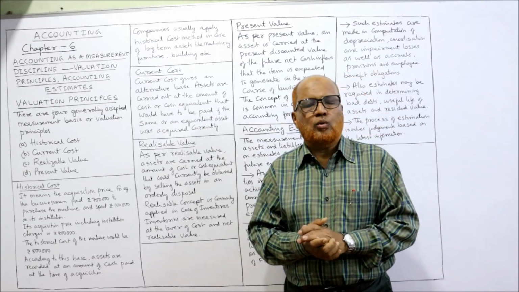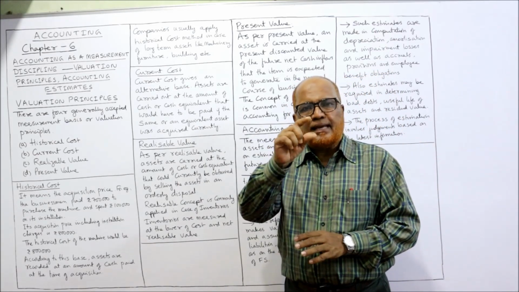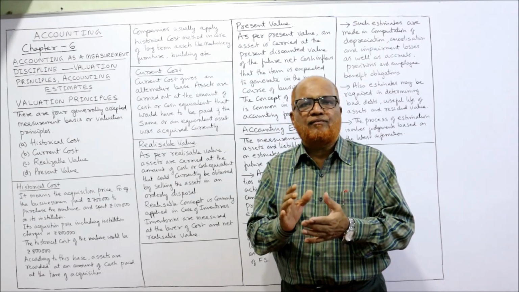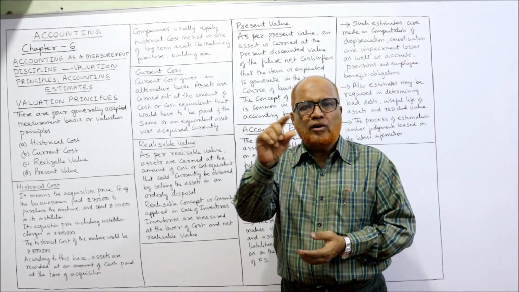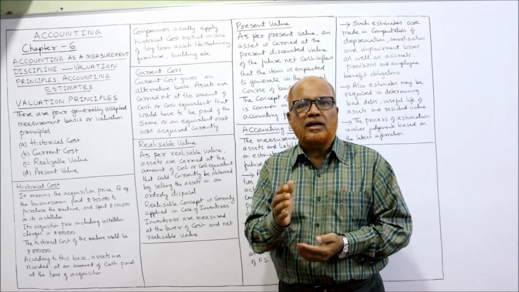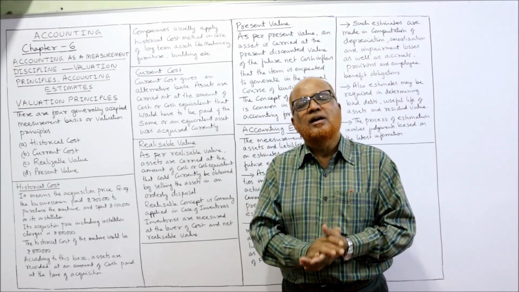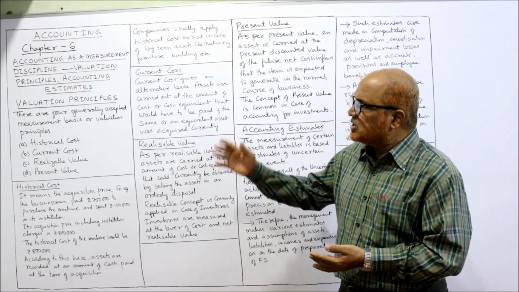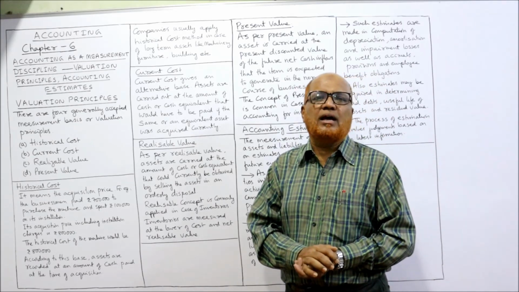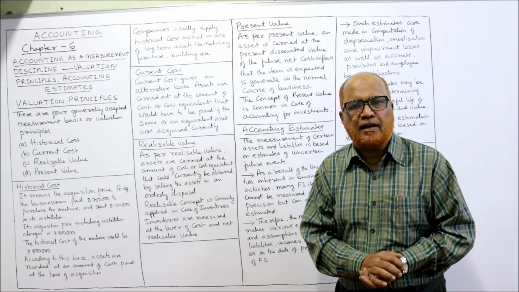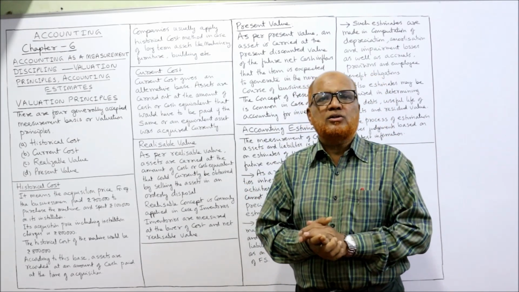So if you have not watched, go to the playlist of my channel, select the subject accounting for CA foundation, watch the video of chapter number 6, accounting as a measurement discipline. Be perfect. Now in this video, the remaining part, that is valuation principles and accounting estimates, I am going to explain. So these are the theoretical topics.